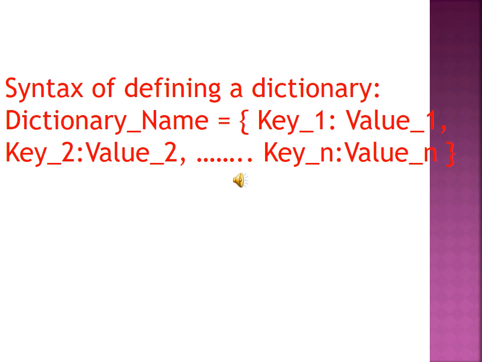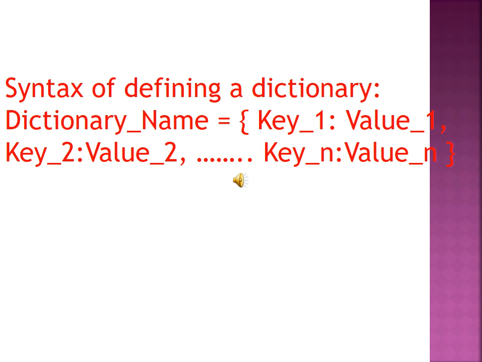First we should introduce the key. Value 1 refers to the element and key refers to the key. It should be separated by a colon. The next one, key 2, value 2, up to key n, value n. After that, I have to close the curly braces.